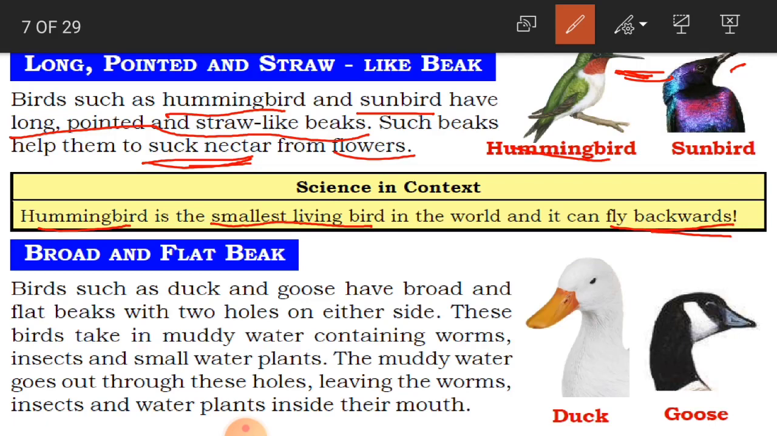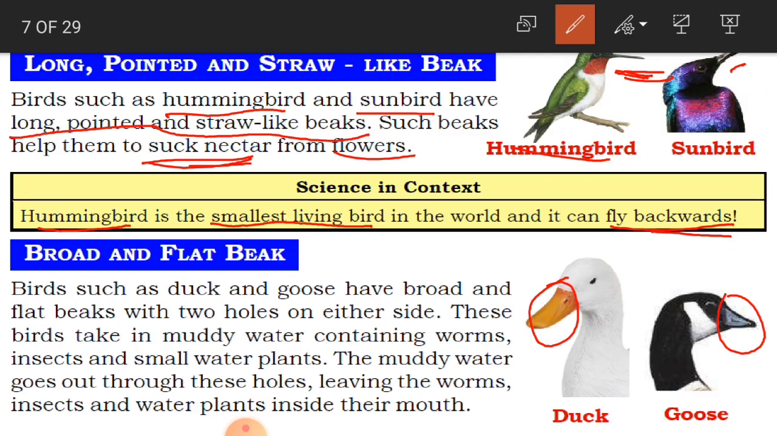Now we'll come to the broad and flat beak. Broad and flat beak. How is it, children? Broad and flat, if you can see here in the picture. Birds such as duck and goose have broad and flat beaks with two holes on either side. These birds take in muddy water containing worms, insects and small water plants. The muddy water goes out through these holes, leaving the worms, insects and water plants inside the mouth.